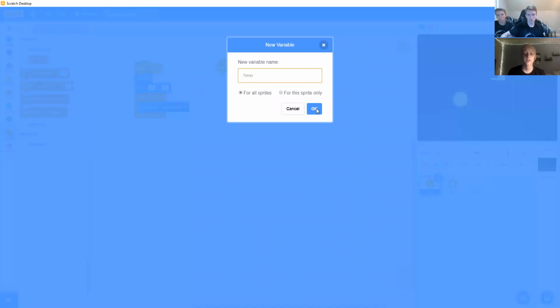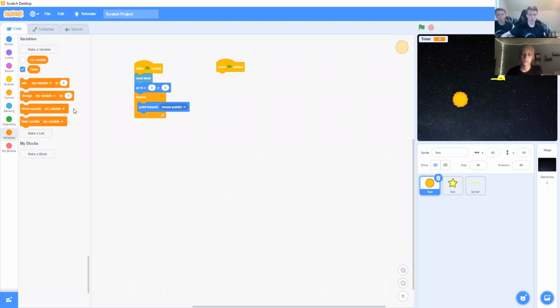You're going to check the for all sprites button. Now drag the set my variable block underneath. So you're going to go beneath the list of variables and select timer from the drop-down menu. Then you're going to set the timer variable to 60.